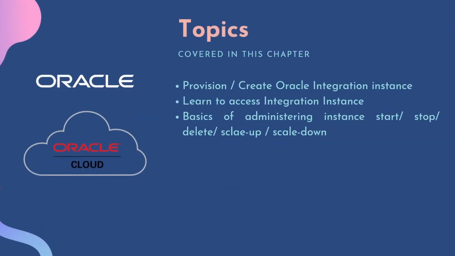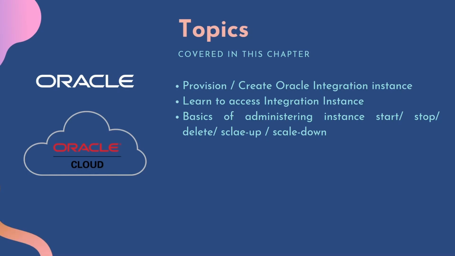In this chapter, we are going to cover the following topics. We are going to look at how to provision or create an Oracle Integration instance. Also, we'll look at how to access the Oracle Integration instance, that is, how to navigate from Oracle Cloud to our Oracle Integration instance. We'll also learn the basics of administering tasks for an instance, like starting or stopping an instance, deleting an instance, scaling up the instance, scaling down the instance, how to get the instance details, and how we can modify or edit the details.